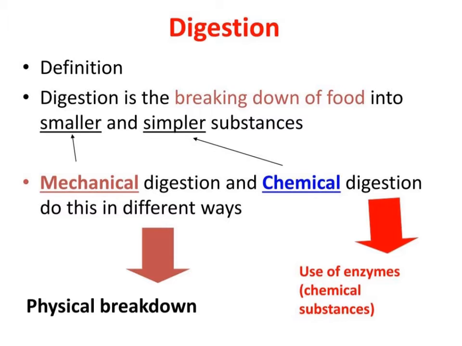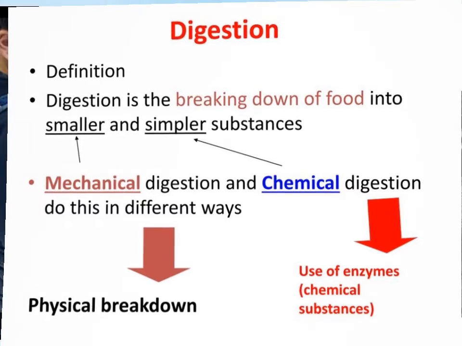So, what is digestion? Digestion, by definition, is the breaking down of food into smaller and simpler substances. This is done by two actions, mechanical digestion and chemical digestion. Mechanical digestion is the physical breakdown of food, like chewing, grinding, tearing, and swallowing. However, chemical digestion is the chemical reaction in which juices of the digestive system react with the food we eat.